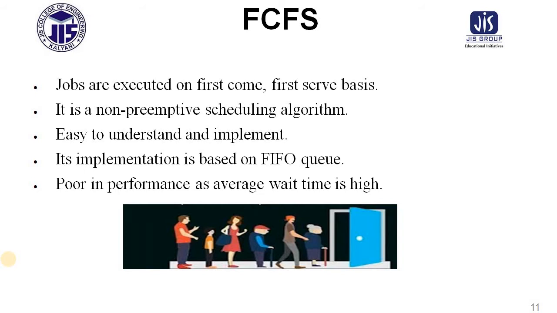The first person standing in this queue is an old lady, so she will be served first, then a young man, then another old man, then another young lady, and there is also a kid, and after that a mature man. In this manner, whoever arrives first will be served by the system.